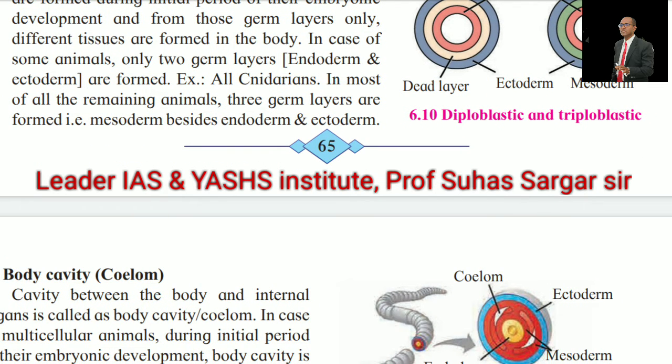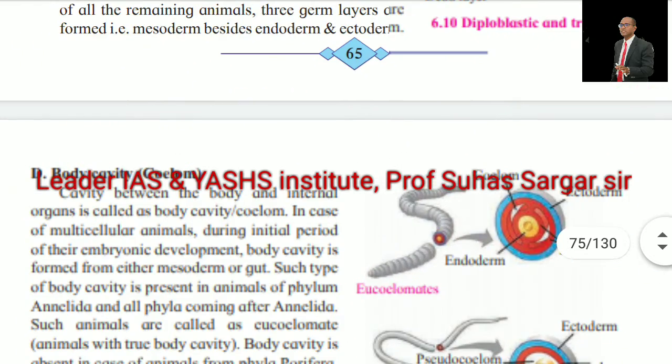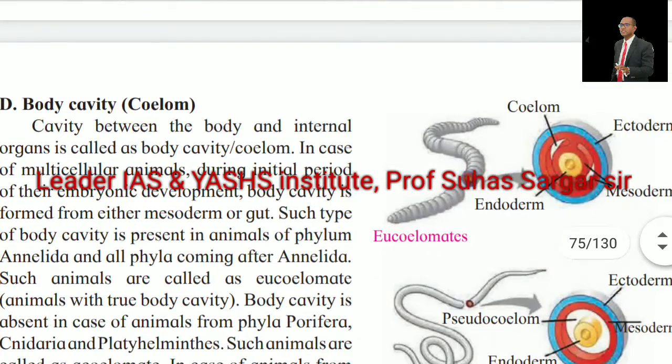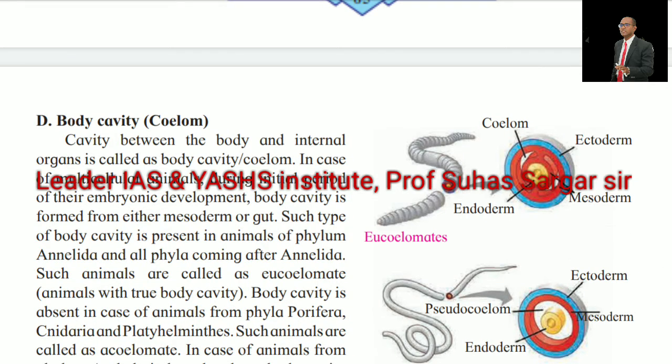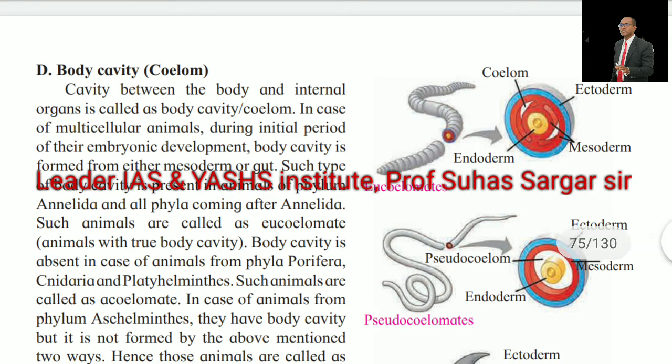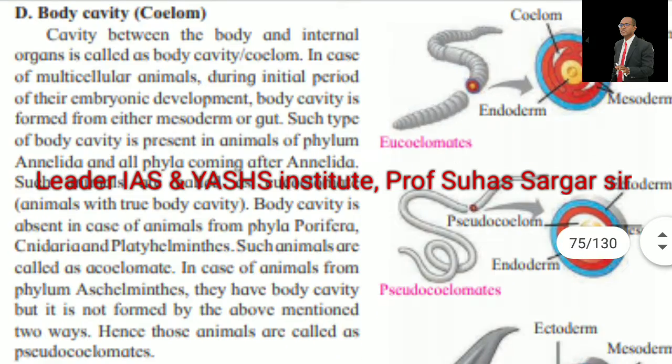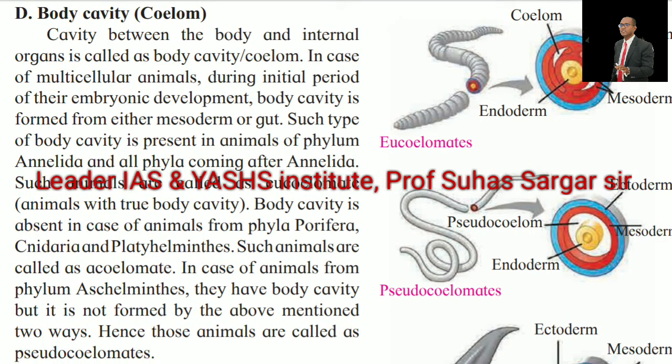Body cavity, coelom. See the pictures of eucoelomates, pseudocoelomates, etc. The cavity between the body wall and internal organs is called a body cavity or coelom. In multicellular animals, during the initial period of their embryonic development, the body cavity is formed from either mesoderm or gut. Such a type of body cavity is present in animals of the phylum Annelida and all phyla coming after Annelida. Such animals are called eucoelomates.